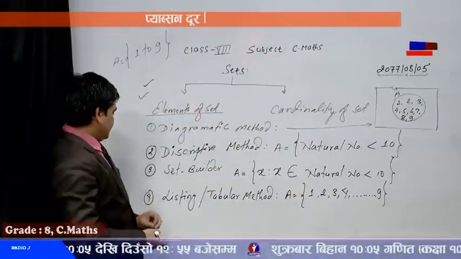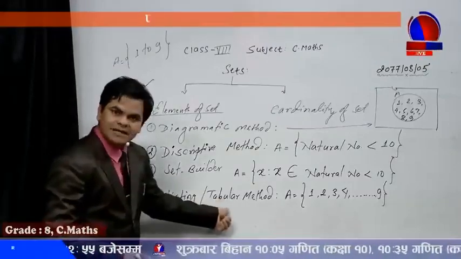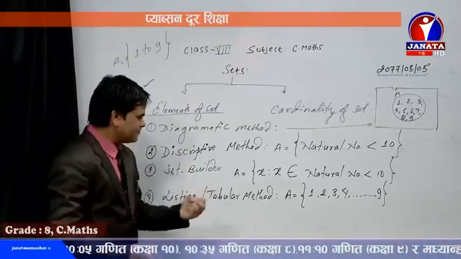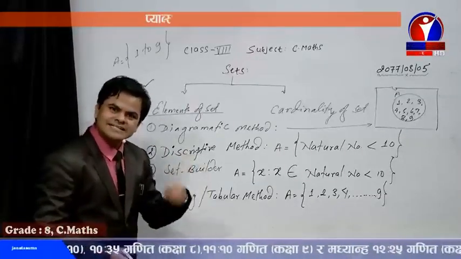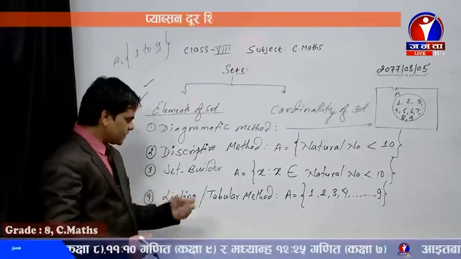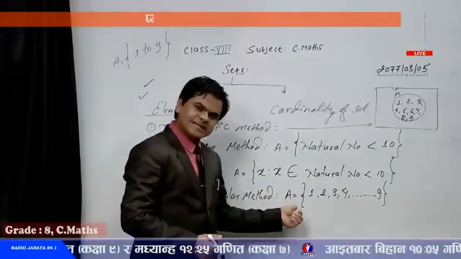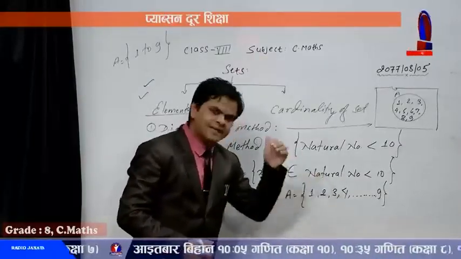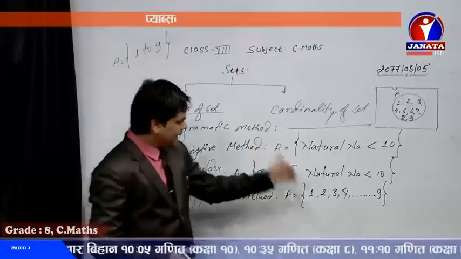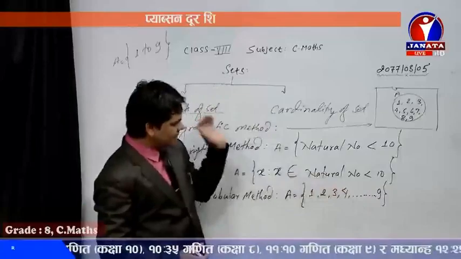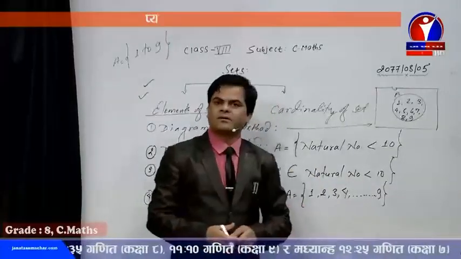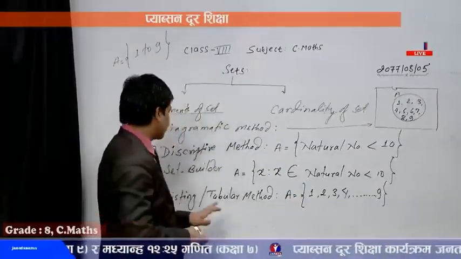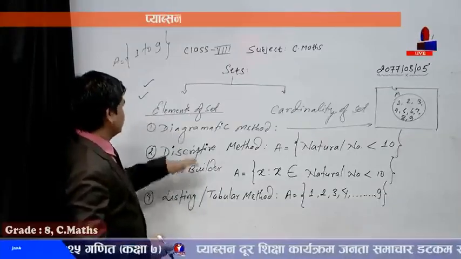bracket. Now another one, the listing method or tabular method. As per this method, we simply keep the elements or the members of a set inside the curly bracket. So we need to write the name of the set at the very beginning. So A equals curly bracket, and then after each element we give a comma. Then after completing writing all those elements, at last we need to close the information with another curly bracket. So these are the ways of describing the elements of a set.